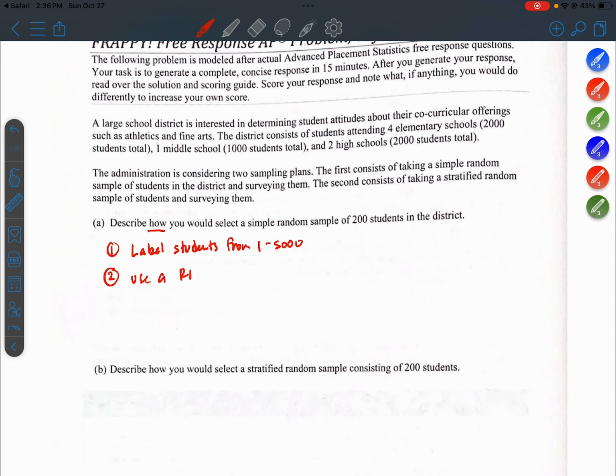Use a random number generator, min equals 1, max equals 5,000, to produce 200 unique numbers, so no repeats. Okay, and then the third step, select the students who match the numbers.